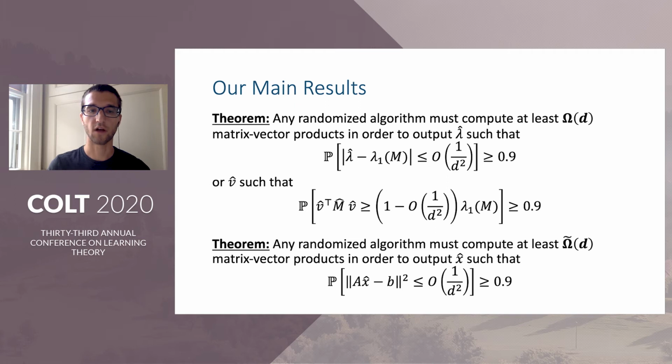Our main result is the following. Any method for computing the top eigenvalue, top eigenvector, or least squares solution to error less than 1 over d squared must query the matrix vector product oracle at least order d times. For least squares, of course, this ignores a logarithmic factor. Therefore, for least squares, conjugate gradient descent's d iteration complexity is optimal up to log factors for high accuracy solutions, and it cannot be improved.